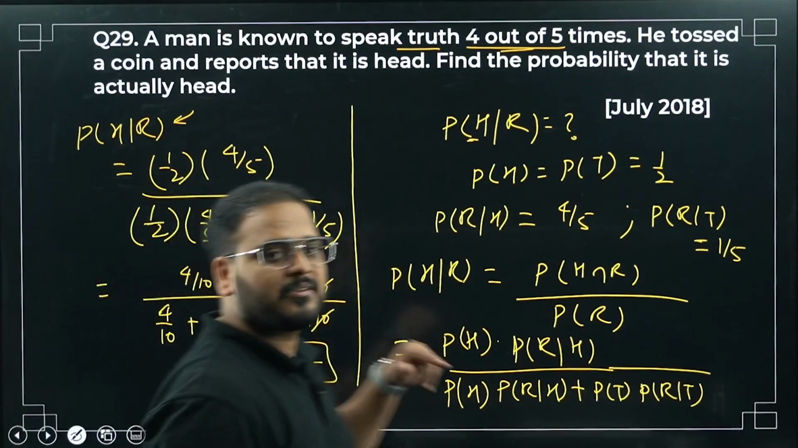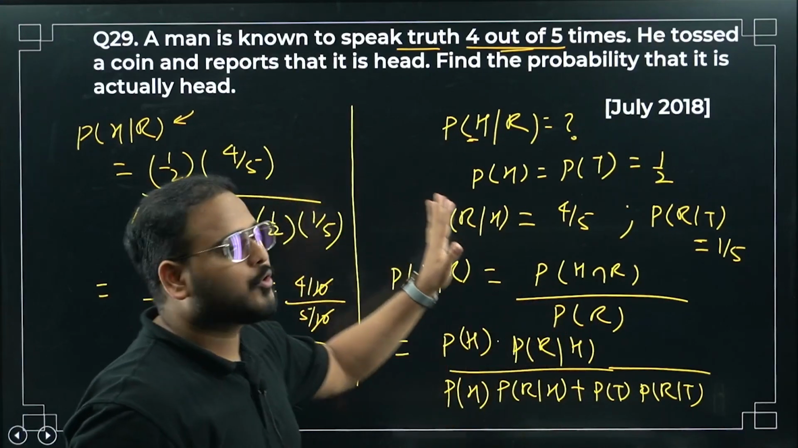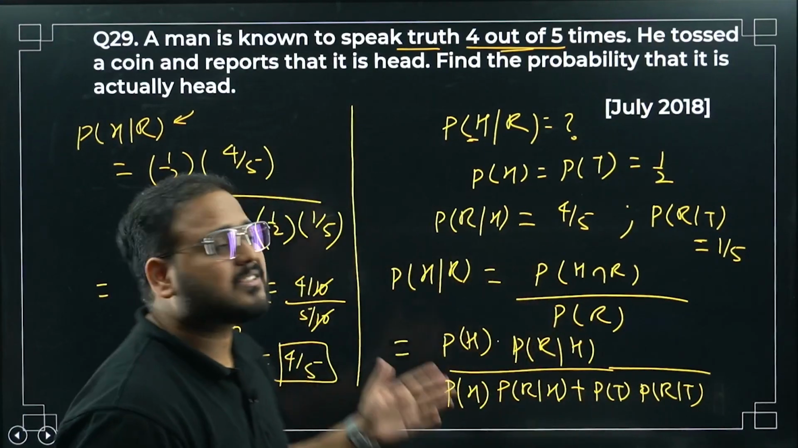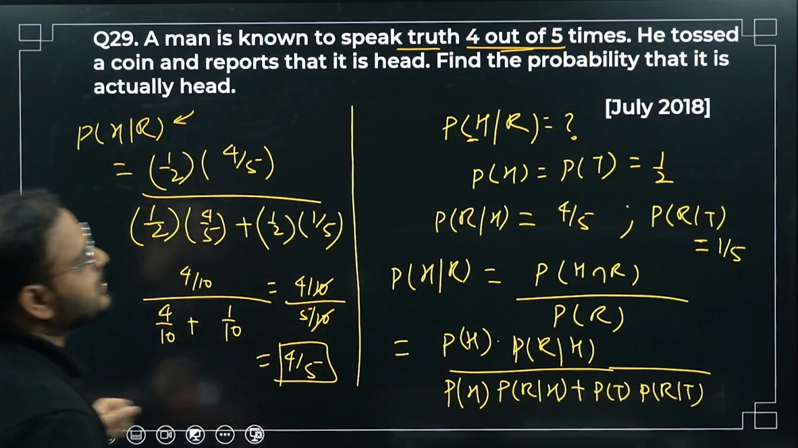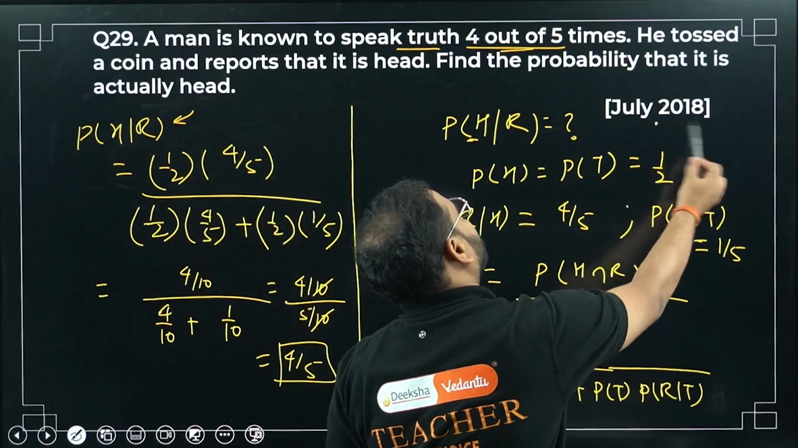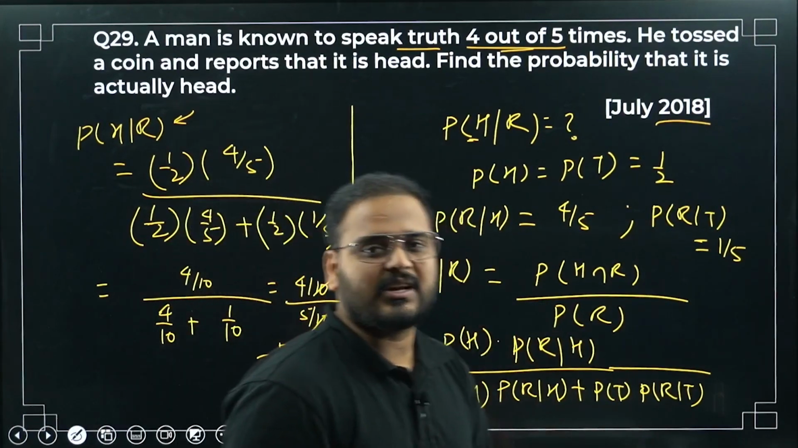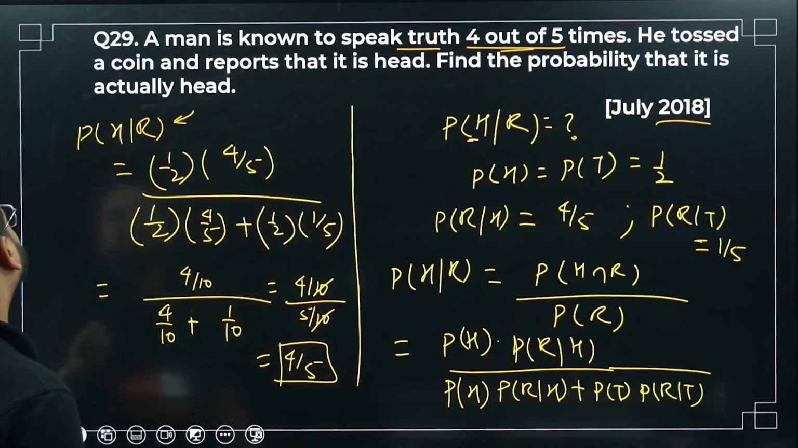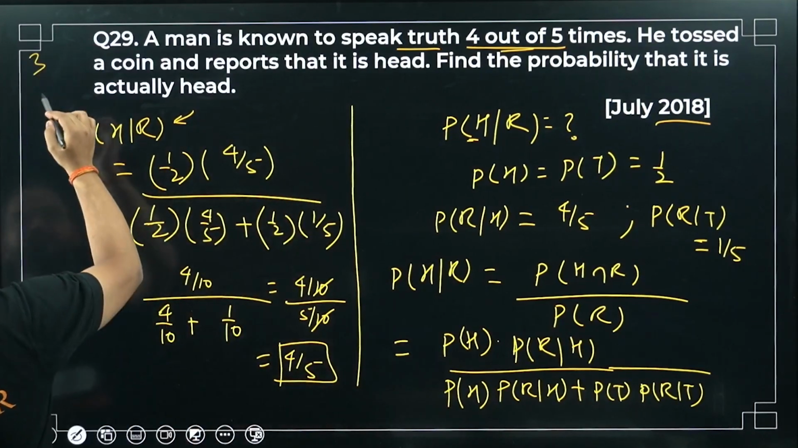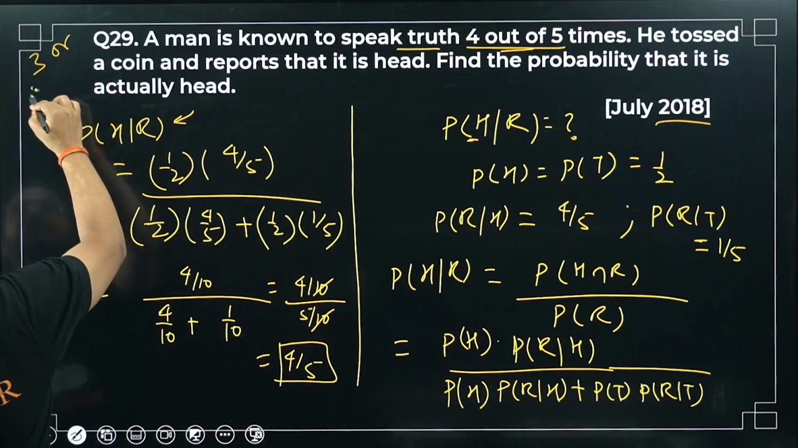Please have a look. A similar question has been asked with truth probability 2 out of 3 or 3 out of 4. It's a very good question. You can see it was repeated in the 2023 paper, the 2020 paper, and the 2018 paper. A question like this can be expected, and it can be expected for 3 marks or 5 marks.